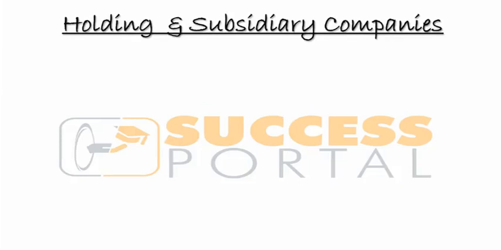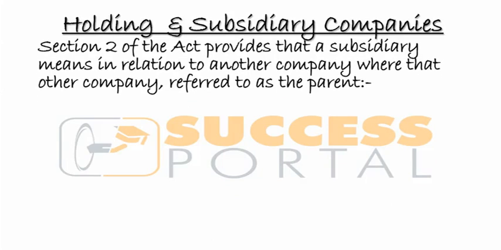Let us look at a holding, sometimes called parent, and subsidiary. It's not going to be something new. We've looked at consolidation in accounting, so we know what a parent is and what a subsidiary is.